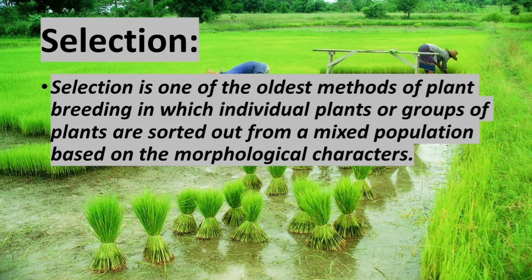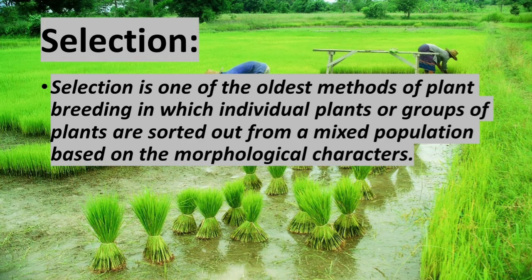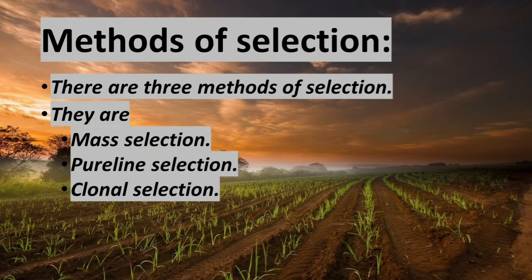Okay, now we pass on to selection. Selection is one of the oldest methods of plant breeding, in which individual plants or groups of plants are sorted out from a mixed population based on the morphological characters. Children, what do you mean by this selection and sorted out from a mixed population? Mixed population means all groups of plants such as superior quality or maybe inferior quality or disease resistance, whatever may be there in the mixed population. From that, new traits we have to sort out based on their morphological characters. This is called selection.